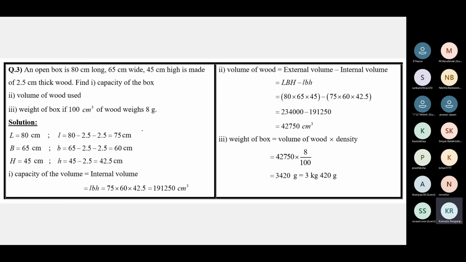If it's a closed box, to find small l, small b, small h, you should subtract the thickness 2 times from capital L, capital B, and capital H. If it's open, to find the internal height alone, you must subtract the thickness only once because it's open.